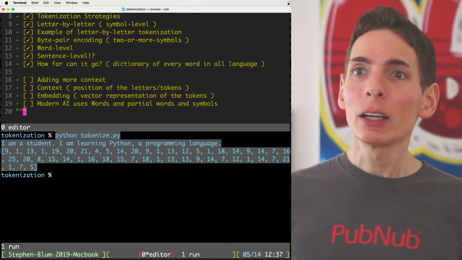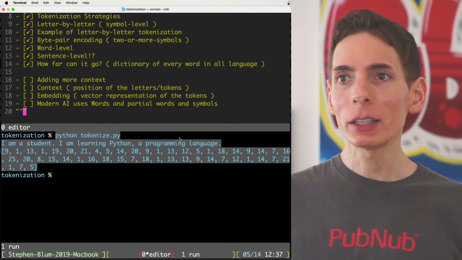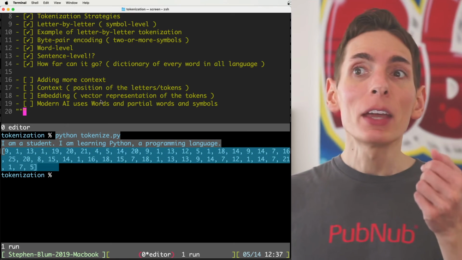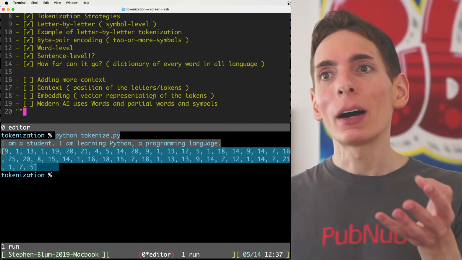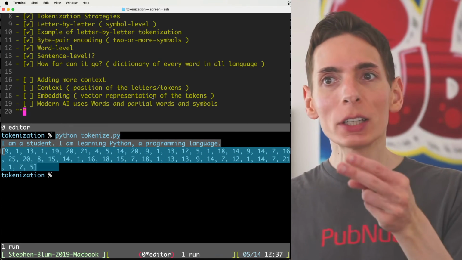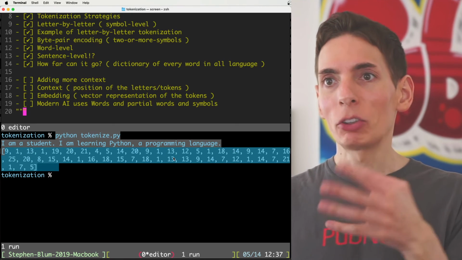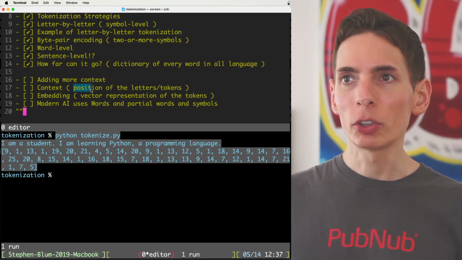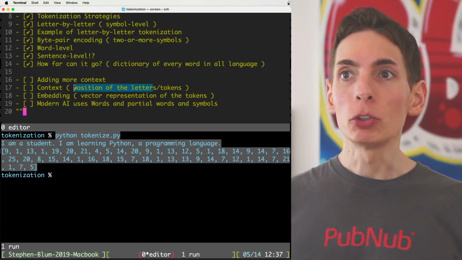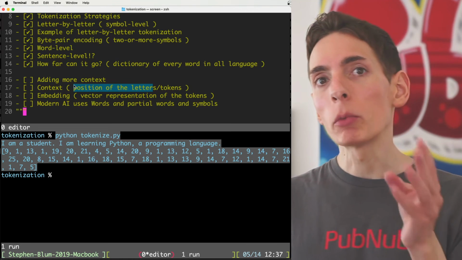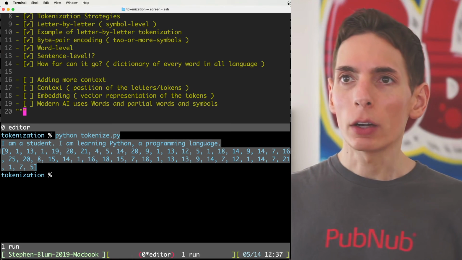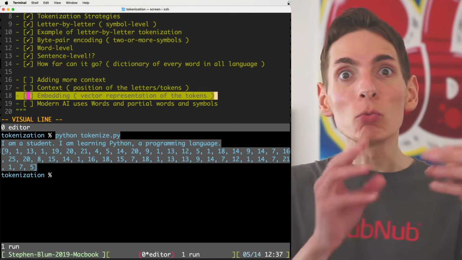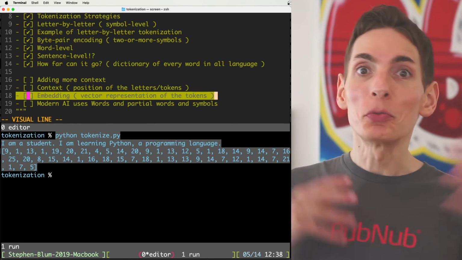So that's it. It's pretty straightforward. We take a sentence or input data, such as "I'm a student, I'm learning Python and programming language." You tokenize it, and then you can add context to it by changing the ordinals, essentially converting them into maybe a position encoding, so you can get the position of the letters in relation to each other using various mechanisms, right? LSTM, RNN, transformer. Then you would also use embedding to add additional context. So that's the order of things. And then you run it through deep learning, and you've built an AI.